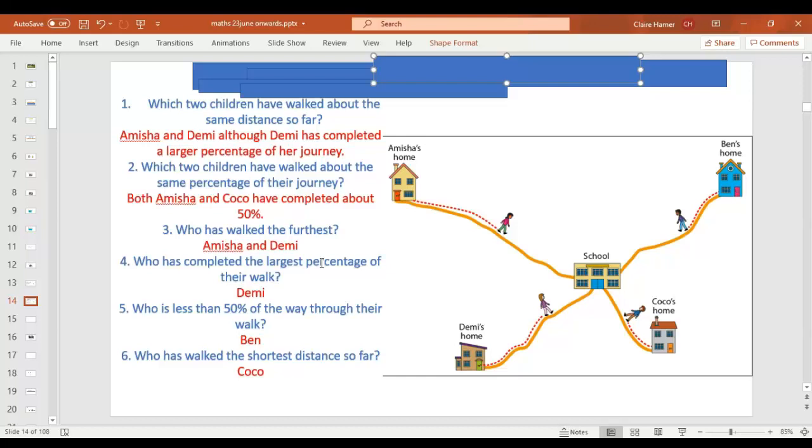Tomorrow we'll look in more detail at percentages and we'll start to look at some equivalents. Well done for joining in, and share your work with me afterwards.